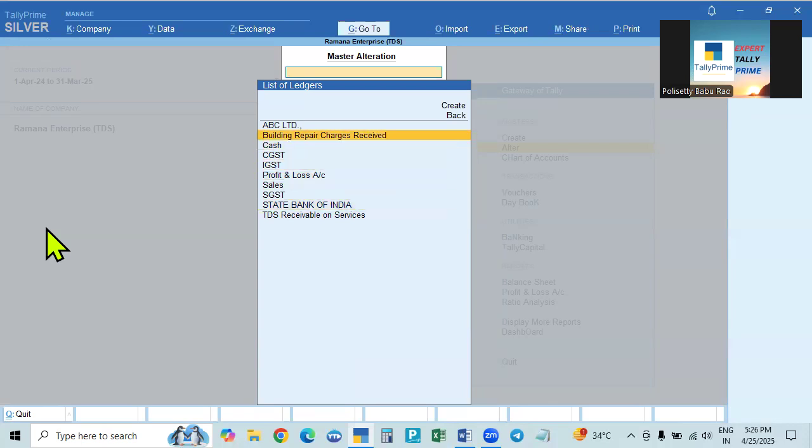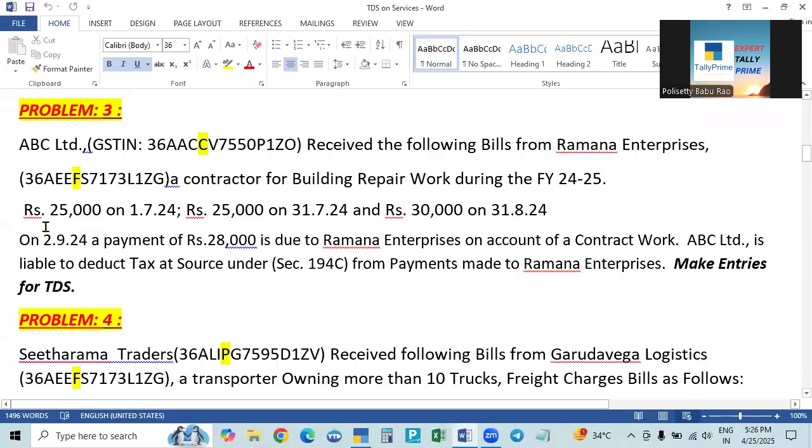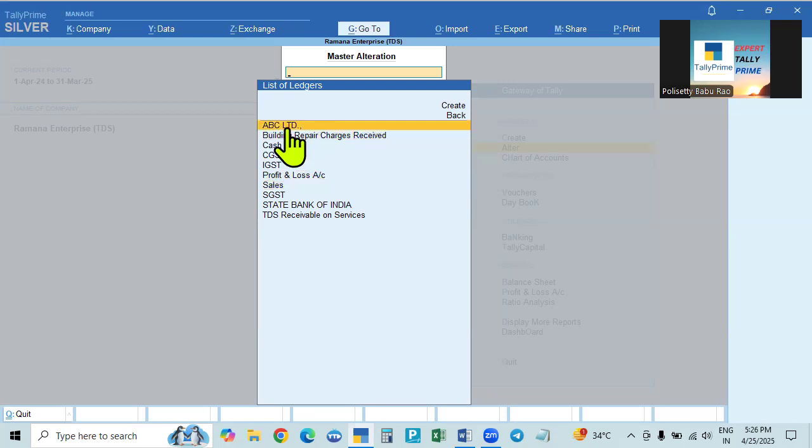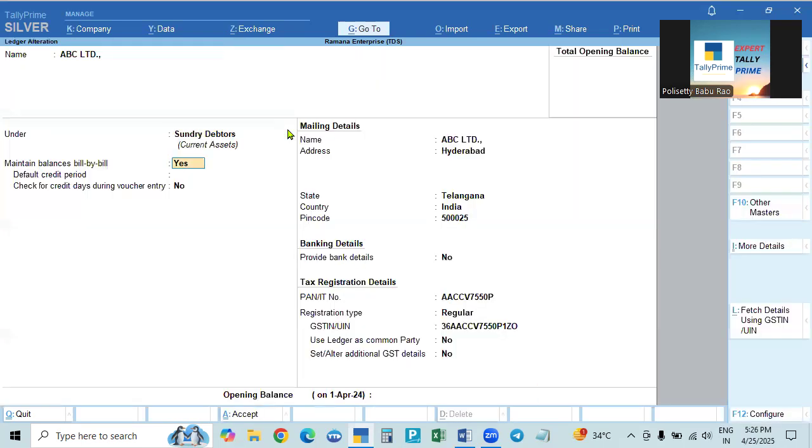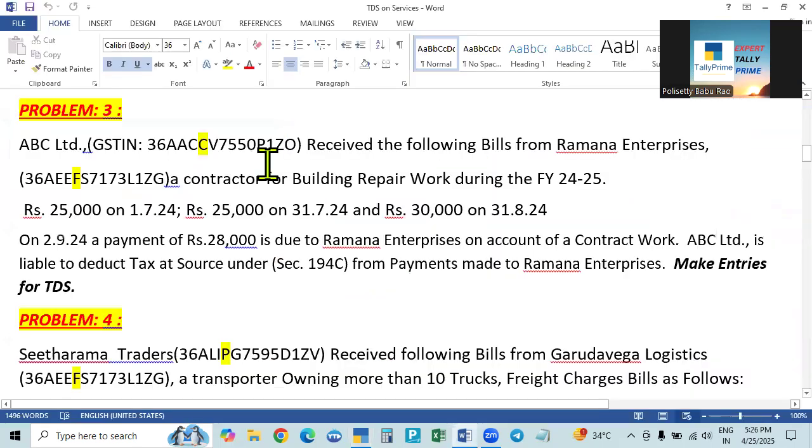And then the profit and loss account is there. In this case, the deductor, that is the service receiver from us, is ABC Limited. So that is also created. Here it is under sundry debtors, because we are giving the service, with all the details, which is Hyderabad. So Ramana Enterprises, 36 means Tamil Nadu.